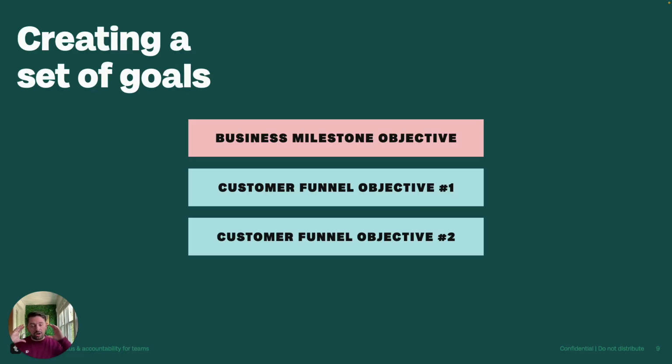Now, once we have our business milestone objective, and we've built out a goal around it, we still want to have more than just one goal. Generally, you're going to have 2 or 3 objectives to really make sure that your team isn't just hyper-focused on one aspect of your business and letting other things slide. And so this is where we want to choose a couple different types of goals to go after. If we already have our business milestone objective, it might be good to also think about improving processes that we already have in place or improving metrics that we're already tracking.